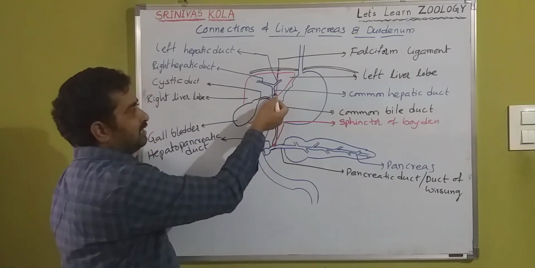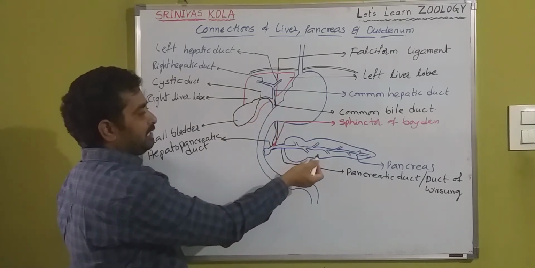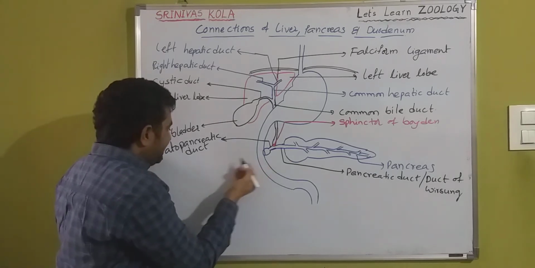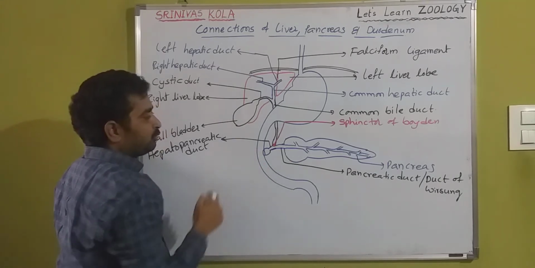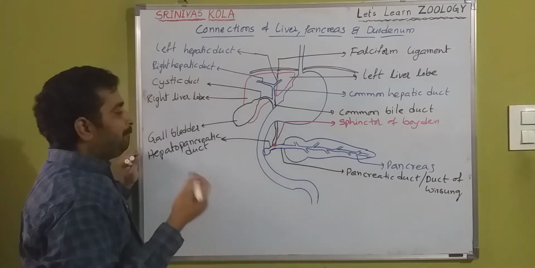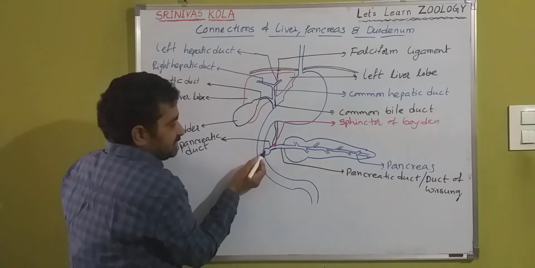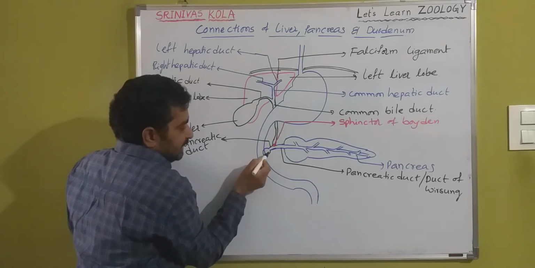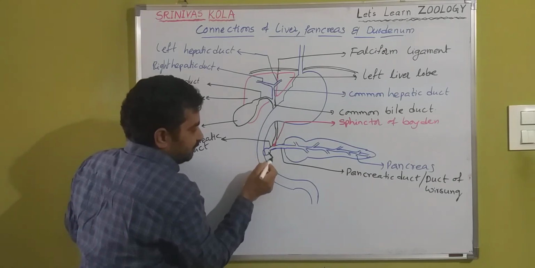Hepato means related to the liver. Pancreatic means pancreas. So the hepatopancreatic duct opens into the duodenum. Before opening, it dilates into a sac-like structure.